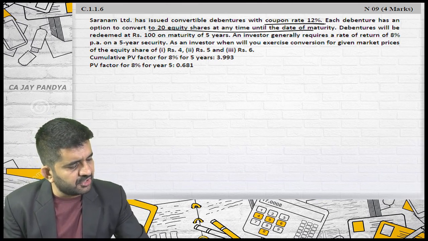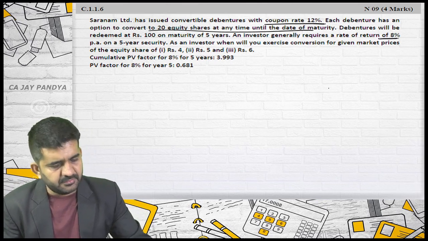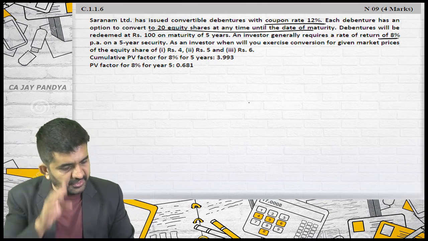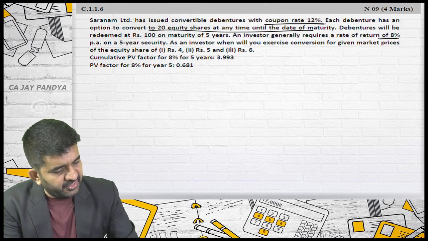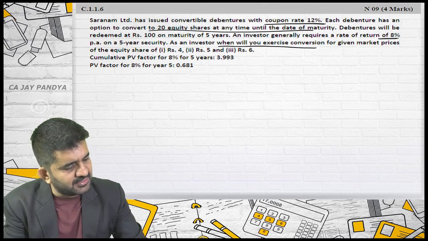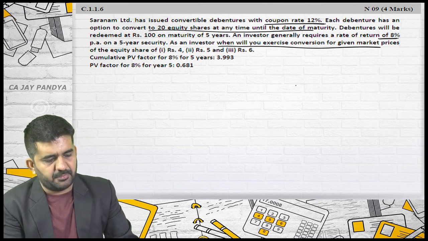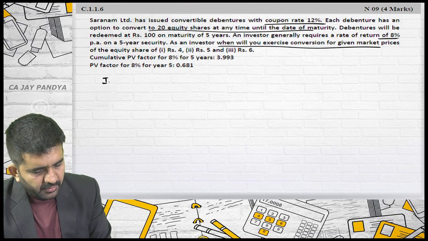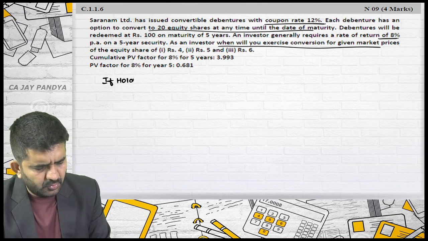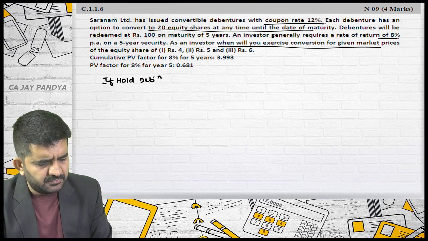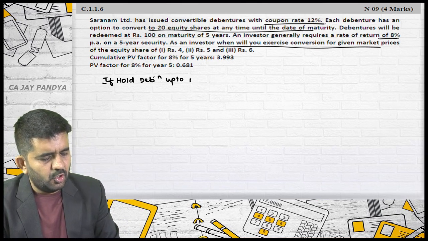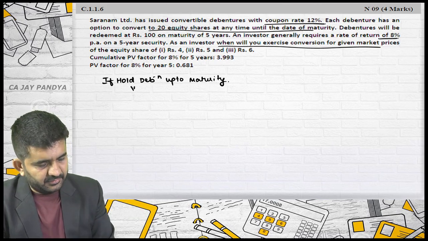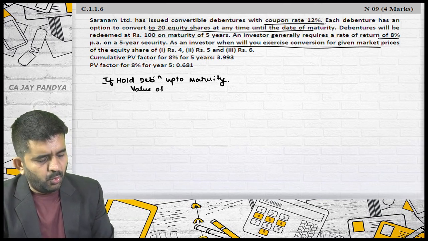An investor generally requires a rate of return of 8% on 5 years security. As an investor, when will you exercise conversion for the given market price of equity shares? Please try to understand first. If I hold the debentures up to maturity, then what is the value of the debenture that I am finding out?